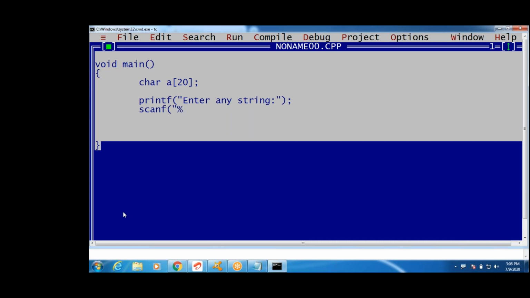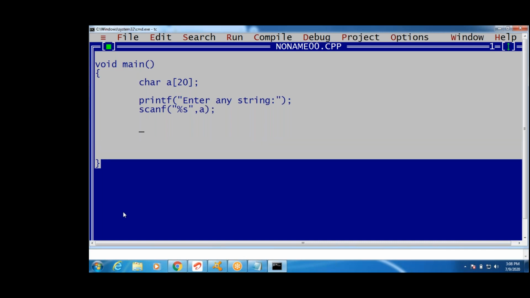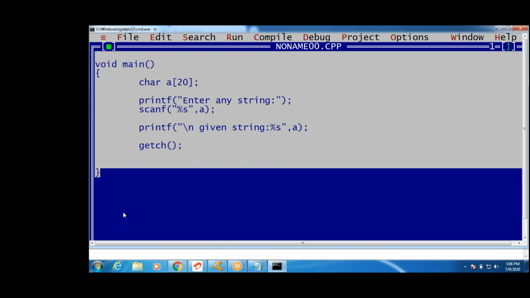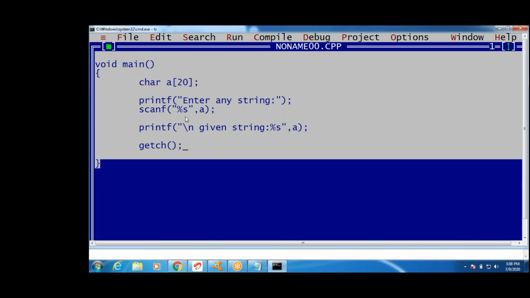Yeah, how to enter a string, guys? Normally we use scanf. See, scanf percent s, A or address of A. Both are the same, right? Now I am going to print: given string is percent s, A. Only the address you have to mention. From that address, it prints the string. What is the address? A, the base address. If I specify the base address, whatever string is available from that address, it prints.